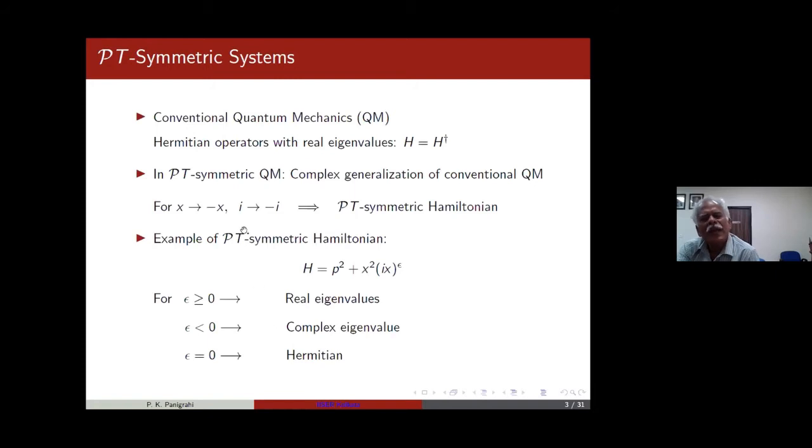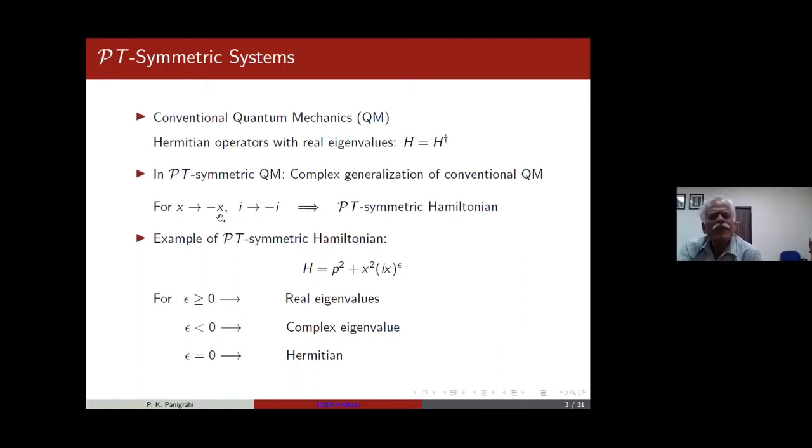Okay. Now, this has been already introduced to you, just for the sake of completeness. So, in conventional quantum mechanics, we are familiar with Hermitian Hamiltonians with real eigenvalues, and as has been pointed out very explicitly, you have matrix examples of Hamiltonians like two-level systems, three-level systems. Matrix kind of things are well understood in the sense that, as Professor Bender pointed out, you have explicit matrices showing the property of P and T. So you have sectors which have real eigenvalues. You understand these things. In the case of continuous systems, things are yet to be completely understood.